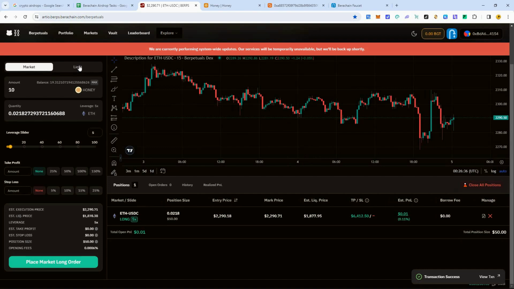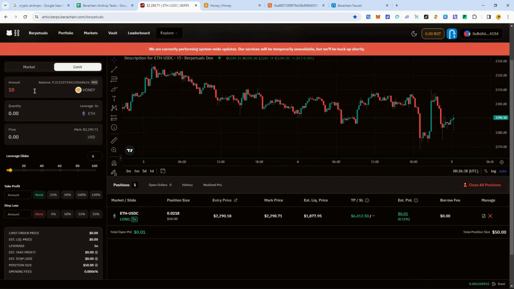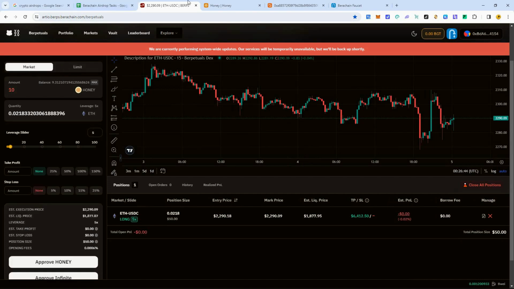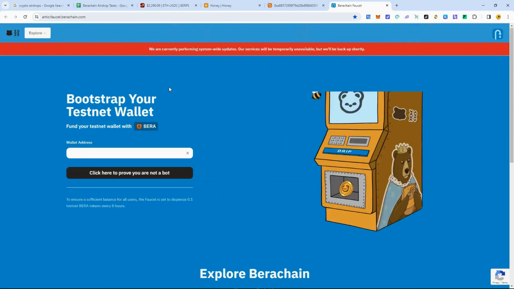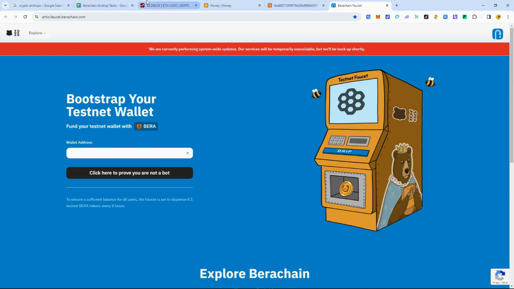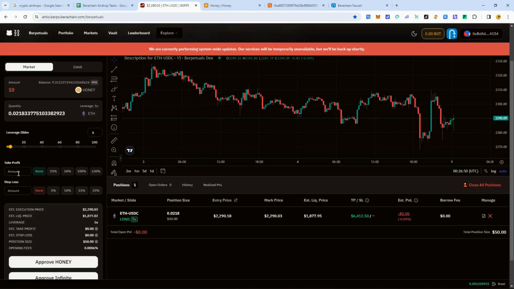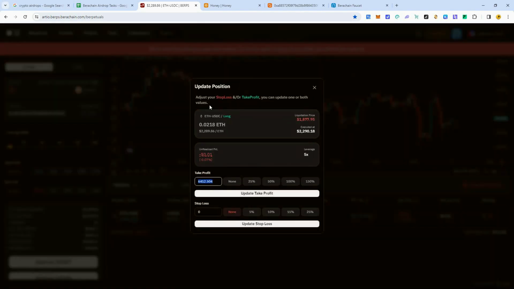I can also set a limit order, but now I don't have enough honey to do that, so we'll have to wait until we can get some more honey. Like I said, you can come back to this faucet every 8 hours and get more, and then get some more honey, and do some more trades, and provide more liquidity, so then you get more rewards. You can monitor it, and you can see here's our trade. Okay, we can edit our stop and take profit price.